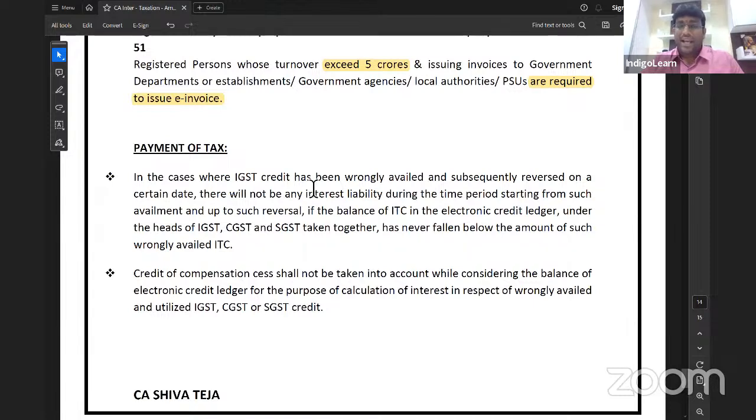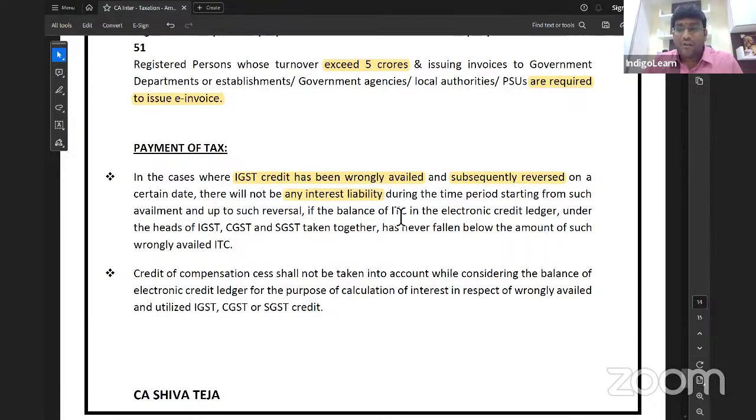If IGST credit has been wrongly availed, generally interest will come when credit is wrongly availed and utilized. If you just avail but don't utilize, then there's no interest concept at all. Correct, no friends? But here, IGST credit is wrongly availed and subsequently it is reversed. There will not be any interest liability during the time period starting from such availment up to reversal.